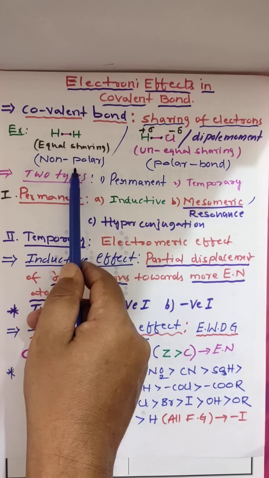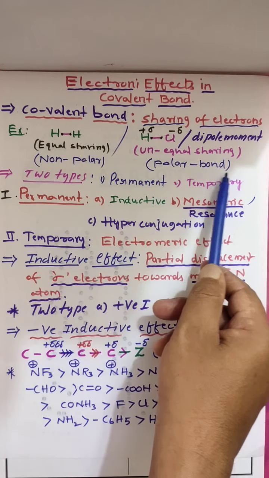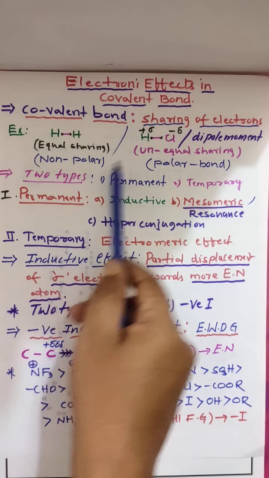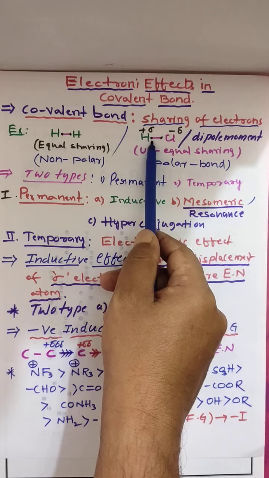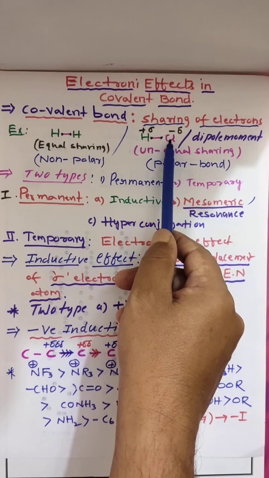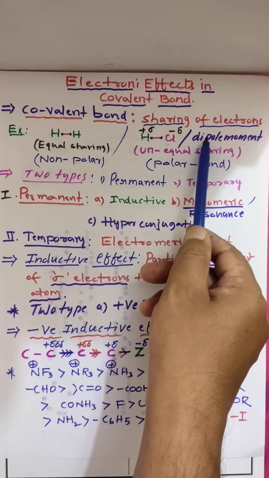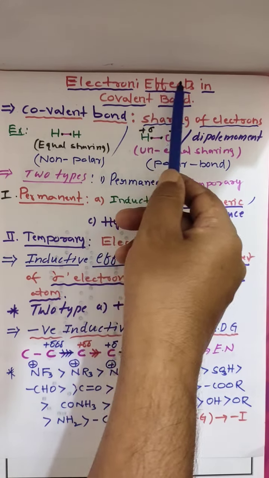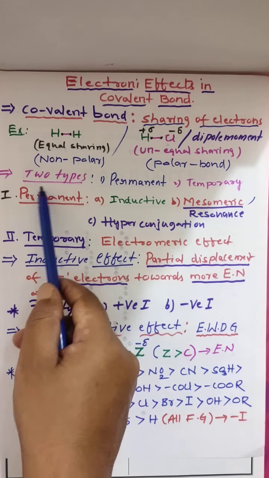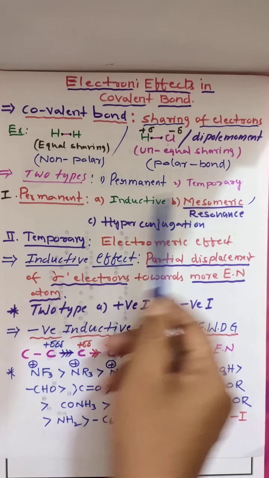Equal sharing is a non-polar bond, unequal sharing is a polar bond. And due to displacement of electrons in the system towards the more electronegative atom, some effects will take place. That is only electronic effect. Electronic is nothing but electrons. Two types, permanent and temporary.